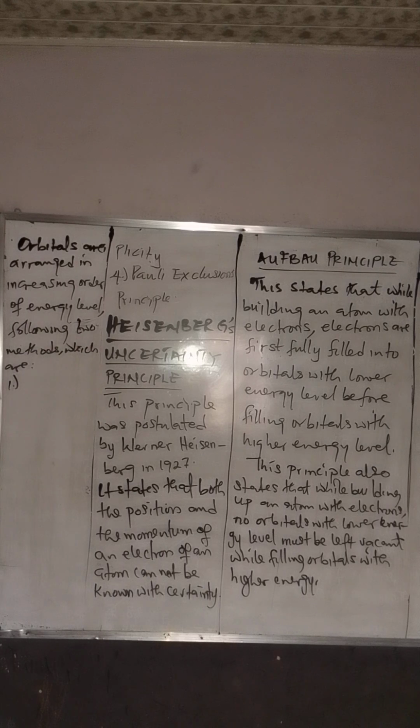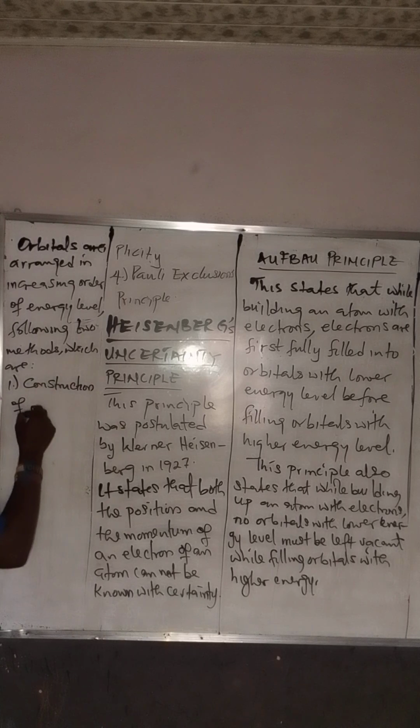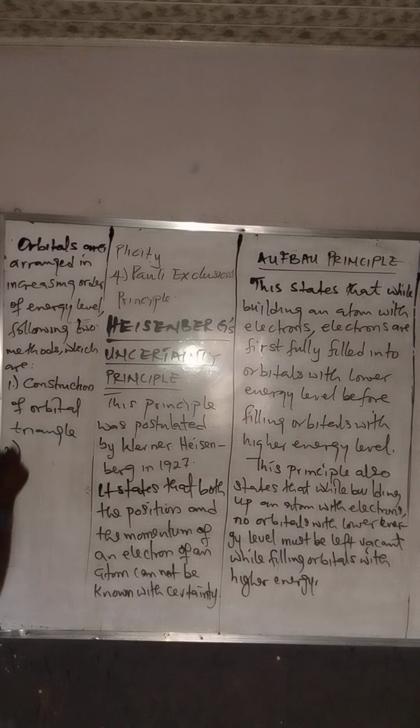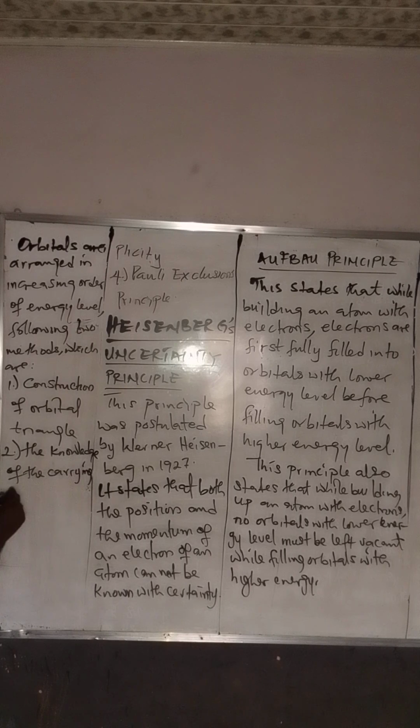Number one, construction of orbital triangle. Number two, through the knowledge of the carrying capacity of atomic shells with orbitals. We have done this one in the previous video, in part 2 of this series.